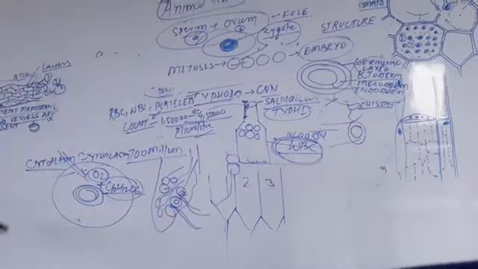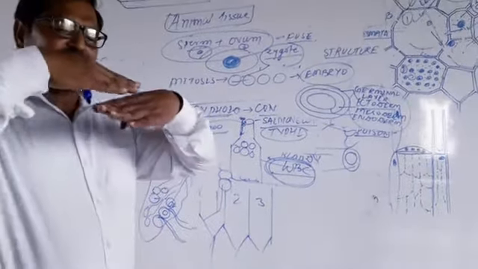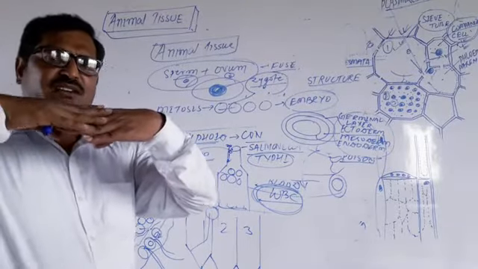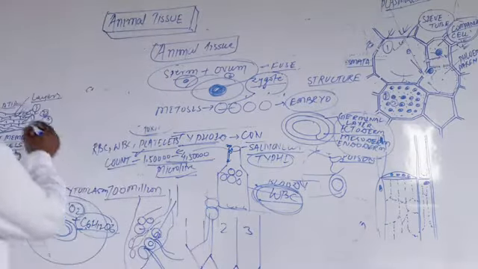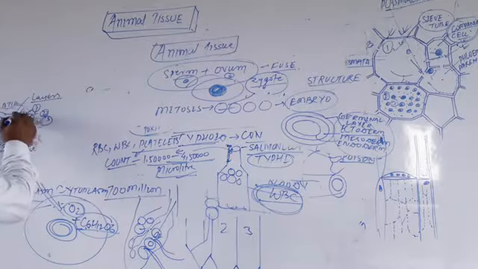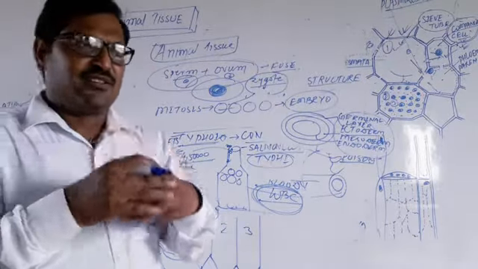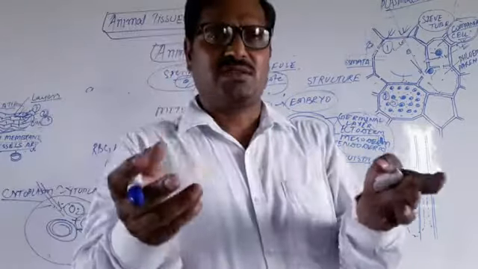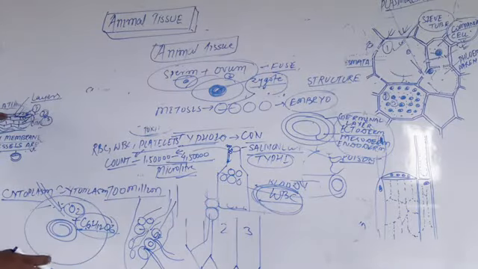So the epithelial tissue has different layers, and all these layers are situated or stacked one upon another by different junctions. These are called junctions: the tight junction, adherens junction, and the loose junctions. So these are the sheets of layers of the epithelial tissue.